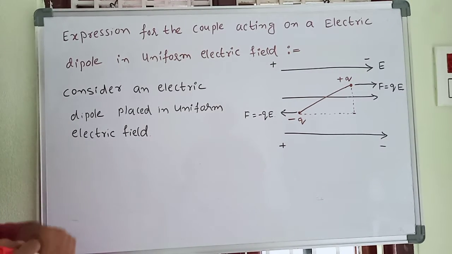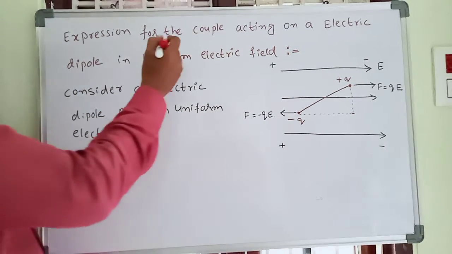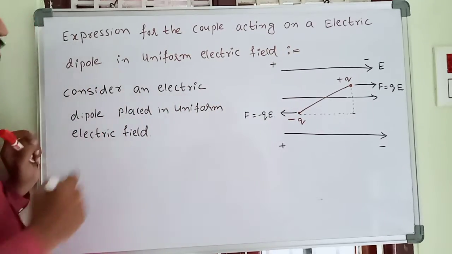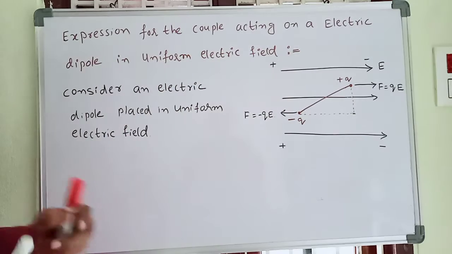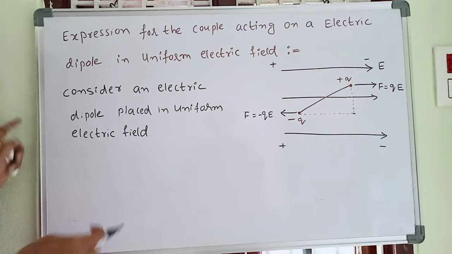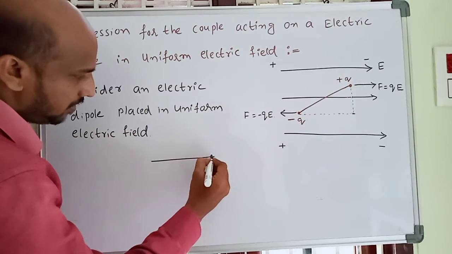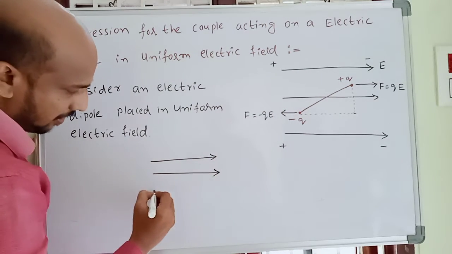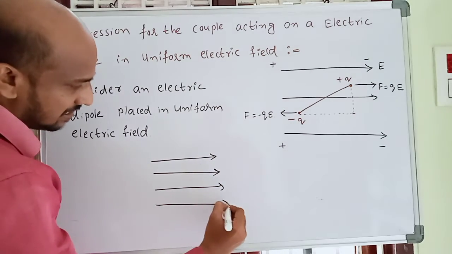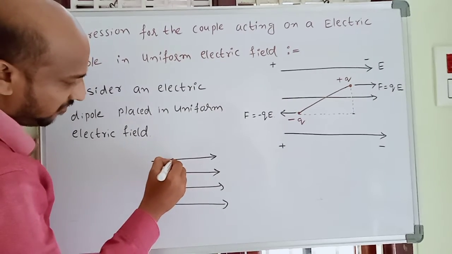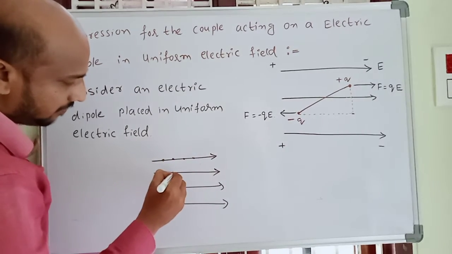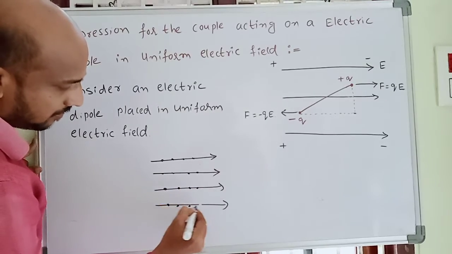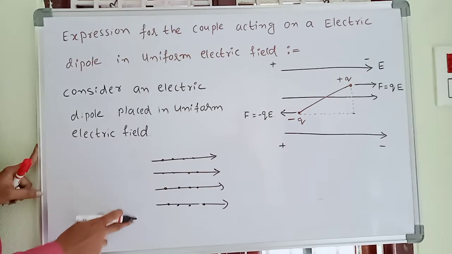Now we are going to explain the expression for the couple acting on an electric dipole in a uniform electric field. What is a uniform electric field? A uniform electric field means the electric field is the same at any point. The field strength is the same at any point. So that is called a uniform electric field.